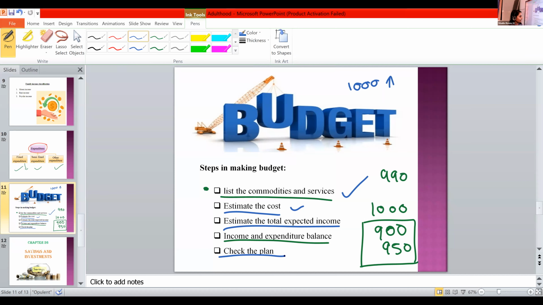Control means checking whether our plan is good, bad, is it okay? Are all the needs met or not? We just check. That is controlling, checking the budget.